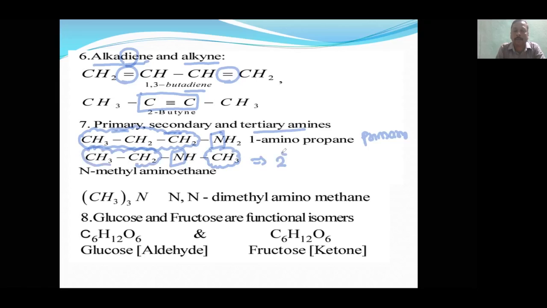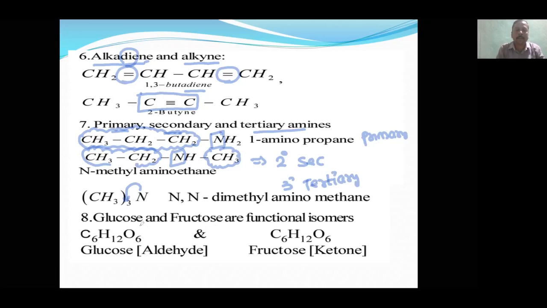Therefore, it is called 2 degree, or secondary. See here, on all three sides are methyl groups. Then this is called 3 degree, also called tertiary.